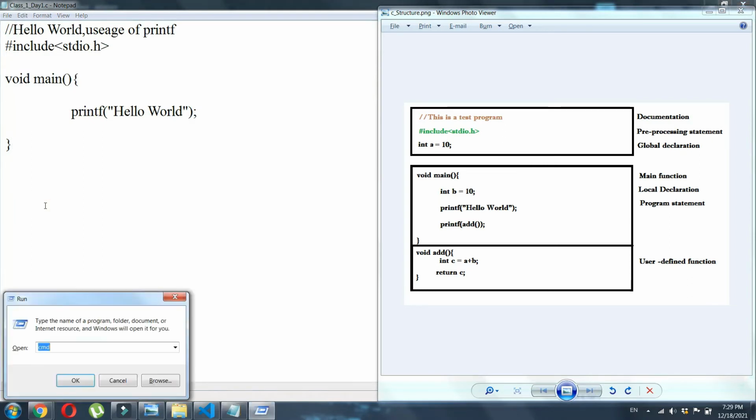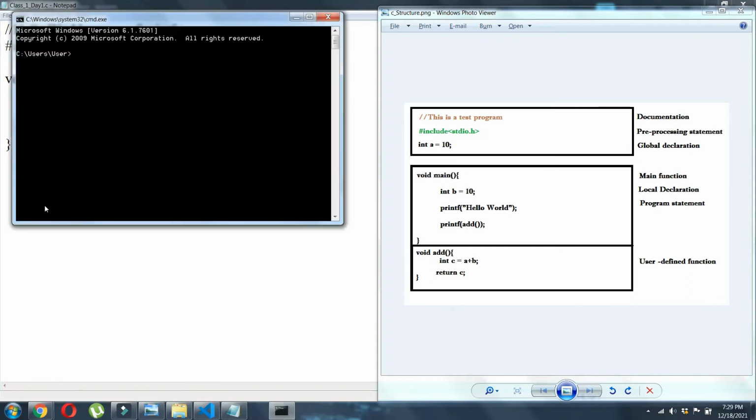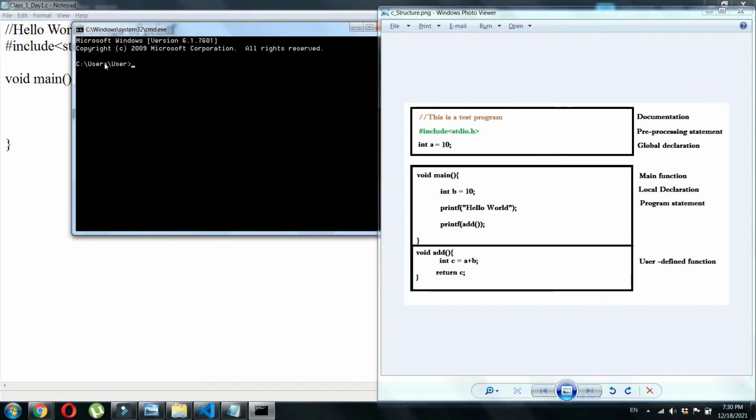Since this is a file inside a particular folder, I need to open my CMD first and locate this folder. Normally when you open the CMD, you land on a page where your user system is. So now we need to relocate our system from this place to that place. I am giving cd, which is nothing but change directory.